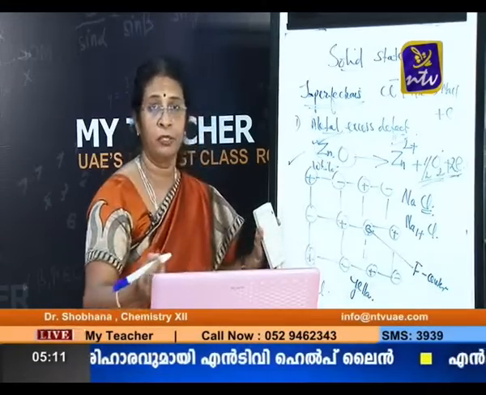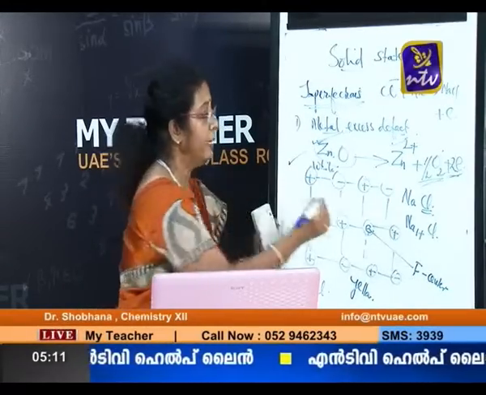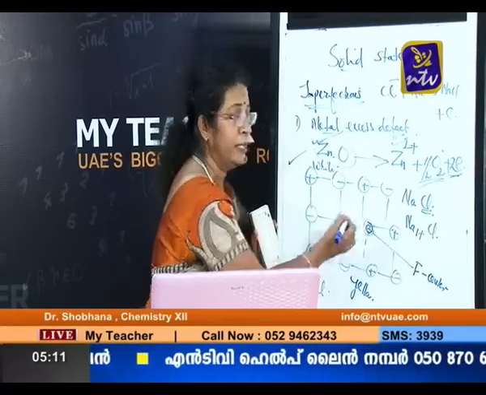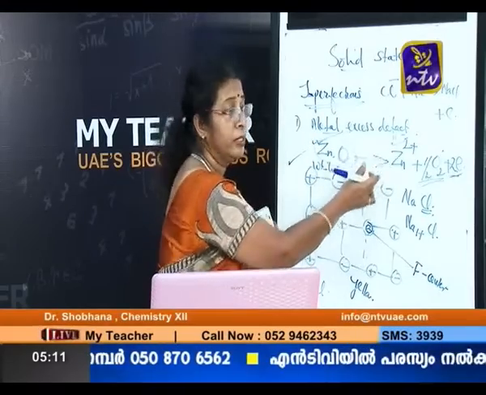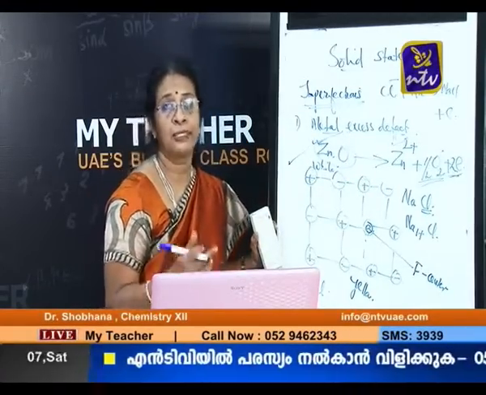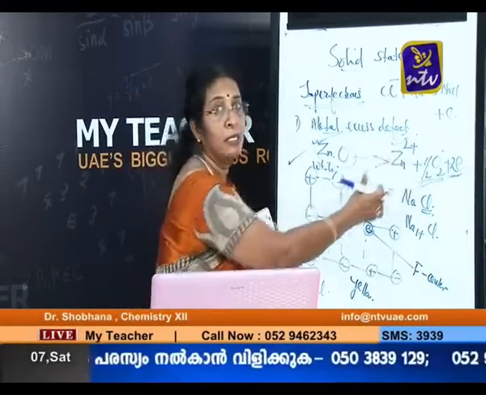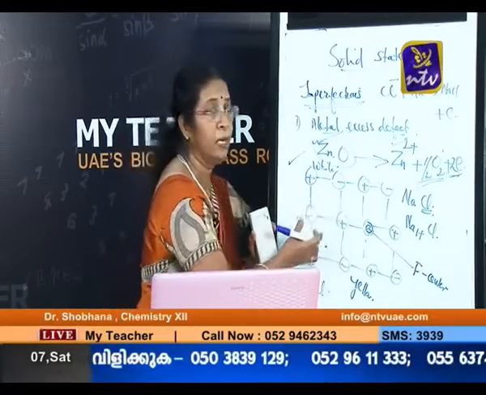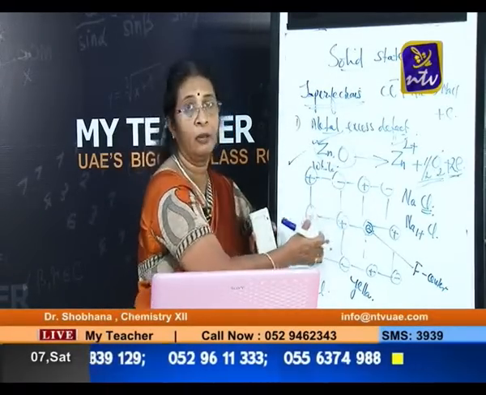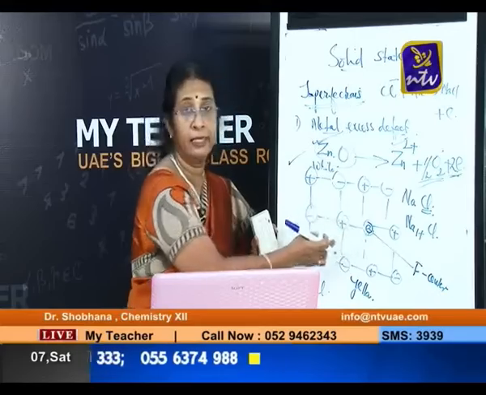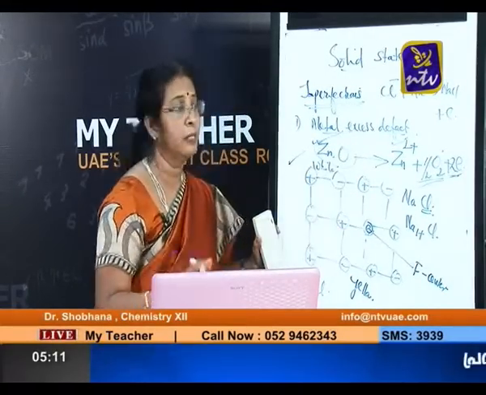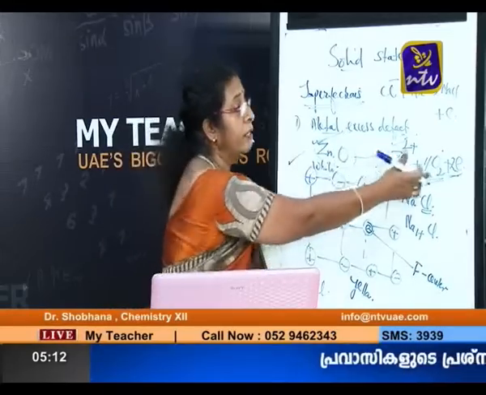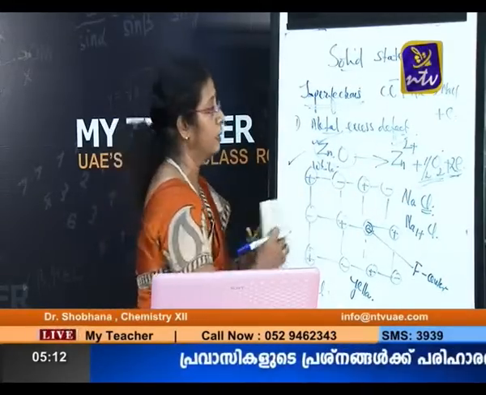Previously, in metal excess defect due to anion vacancy, the electron was also responsible for the color, but remember, there the electron is present in the anion vacancy, which is known as the F center. Here the electron is not present in the F center, it is present in the interstitial site. So questions will come like, what is the reason for the color of sodium chloride? There we write F centers, or electrons present in the anion vacancy. If the question asks the color of ZnO, that answer is wrong. There we have to write electrons trapped in the interstitial site.